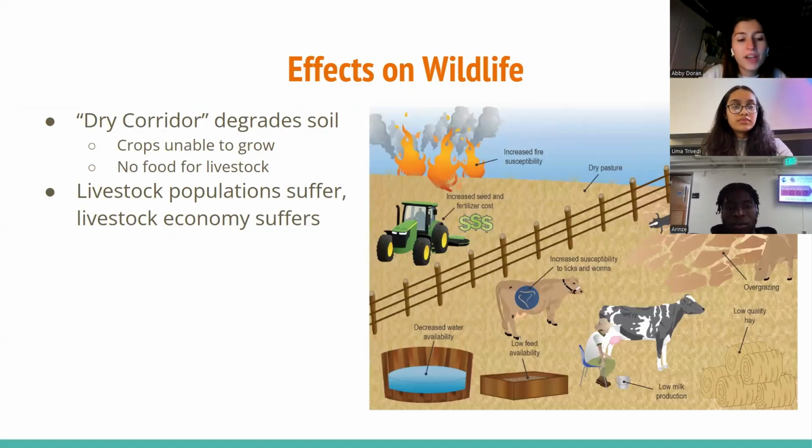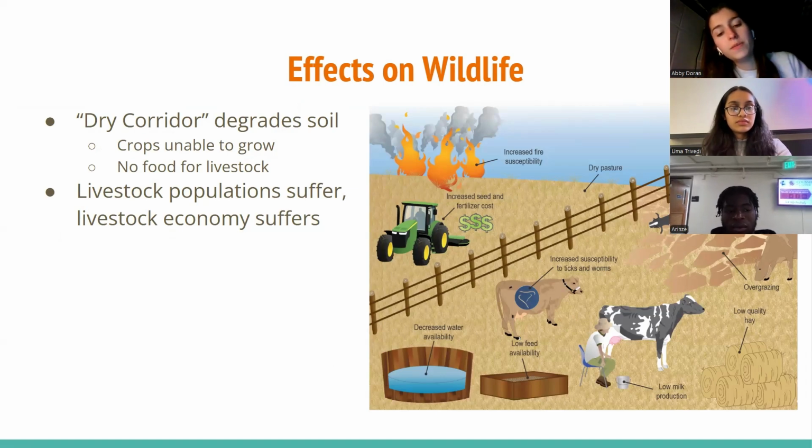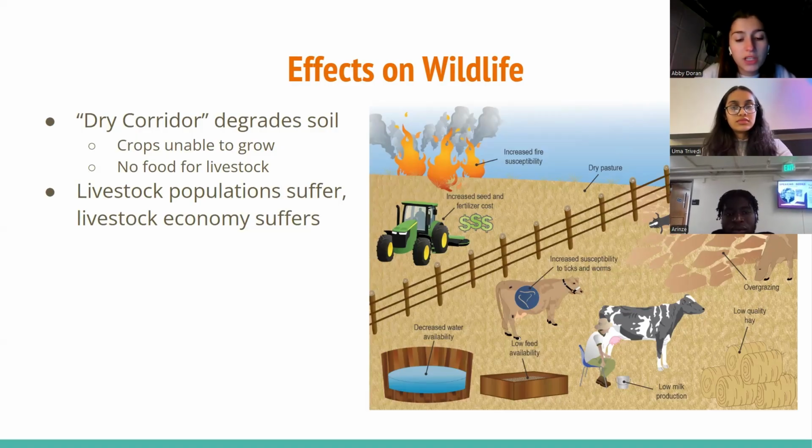There are also negative effects of droughts in these areas on wildlife. The meat industry, in particular, when experiencing the dry corridor, experiences detrimental effects of the drought season. This diagram accurately shows how the degradation of soil can affect the livestock because they will not have enough grass to eat. This also harms the economy because without livestock, there is no sustainable meat industry.